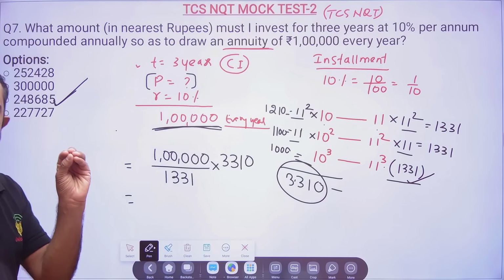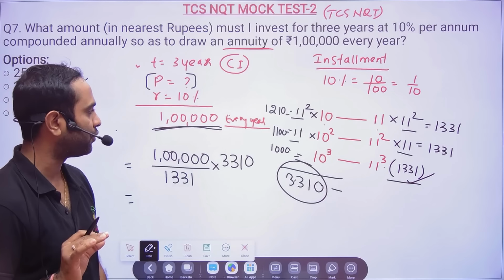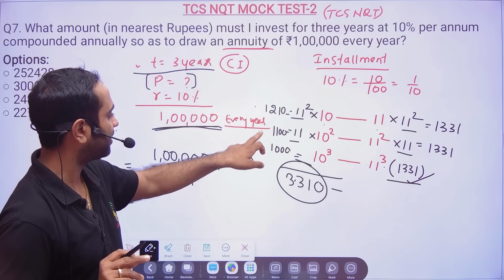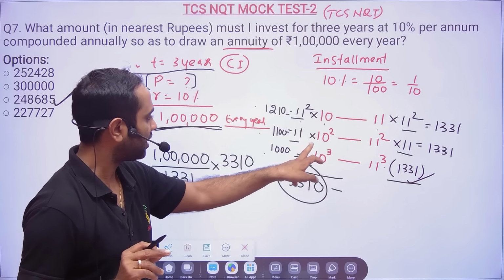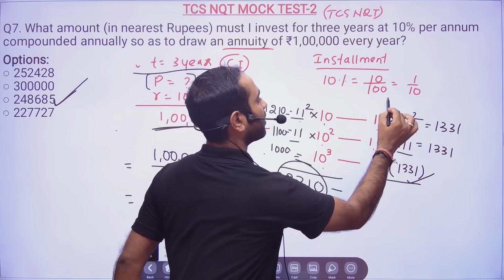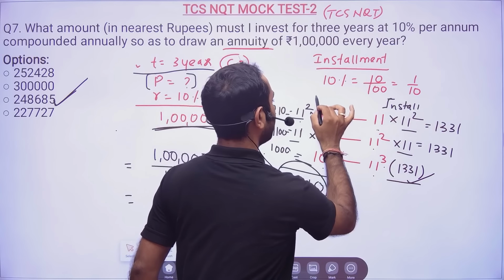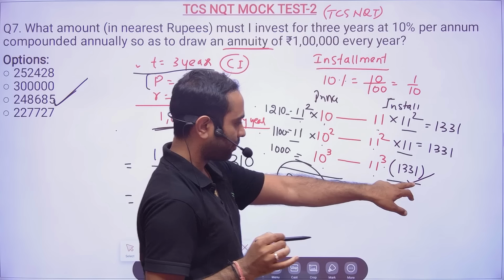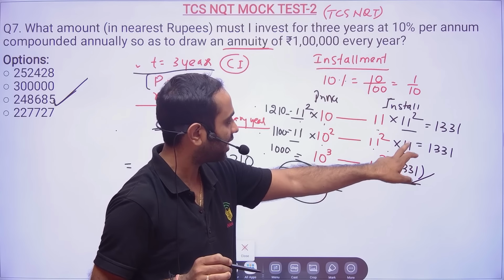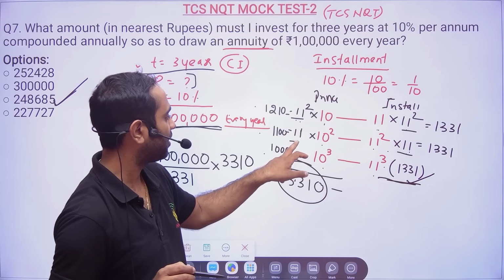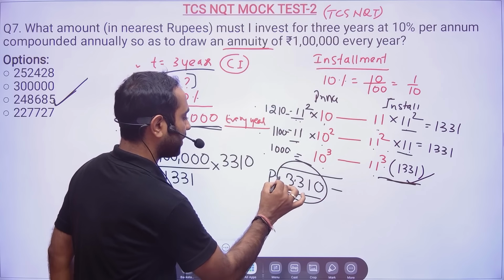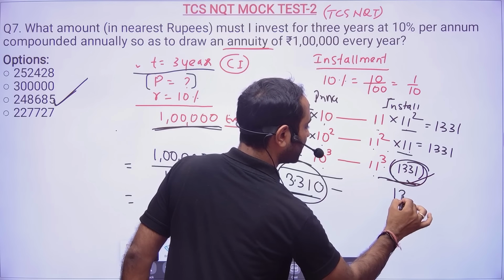Now what I did, I directly used the installment concept for this annuity problem also. So 10 percent, 10 by 11, there are 3 years. So I have to write 3 times. First 10 to 11, then 10 square to 11 square, 10 cube to 11 cube. Then this side will be our installment and this side will be our principal. Now installment has to be the same, so here it is 1331, and this also I need to make 1331. I multiplied by 11 here and by 11 square there, the same thing on both sides. I added all 3 and got 3310. So this is my principal, and my one installment is nothing but 1331.